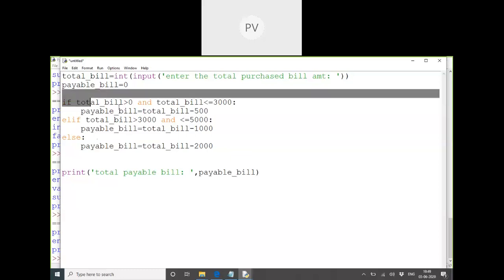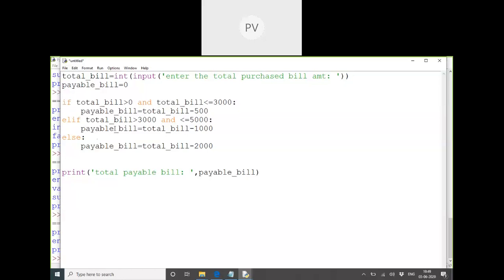So it will either go for this calculation or this calculation or this one, but not all. Your amount cannot fall in all three categories. It will be in category 1 or category 2 or the third category. So once the category is found, calculation is done, and after doing all, we'll bring this bill. Is that clear?